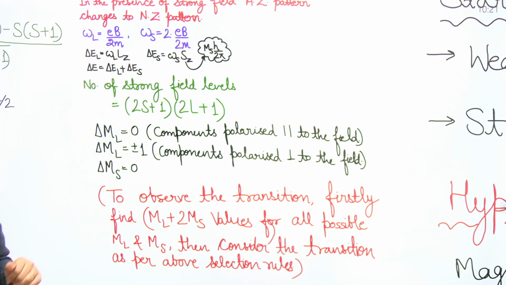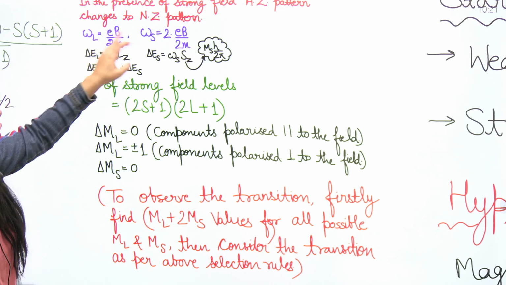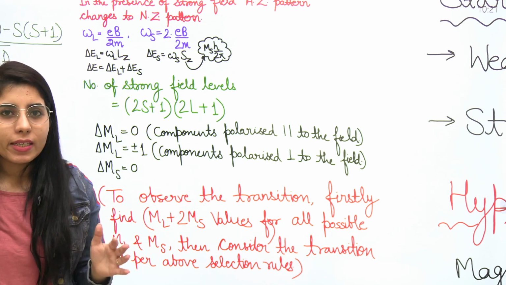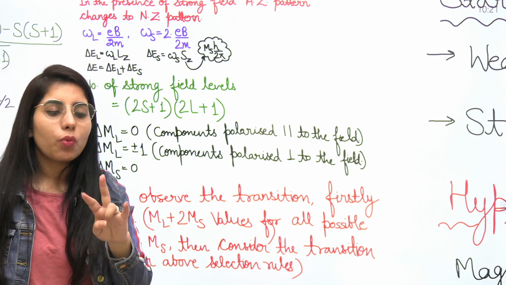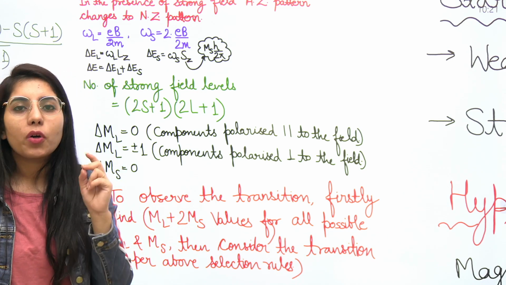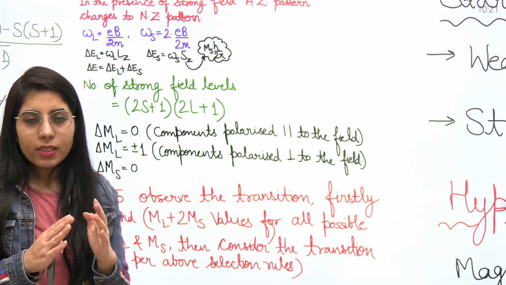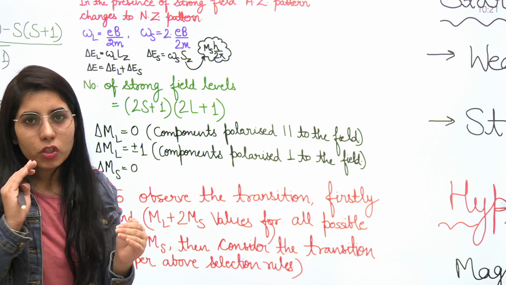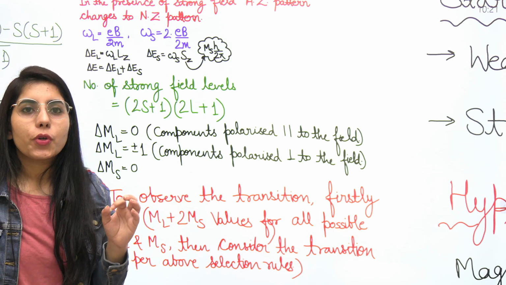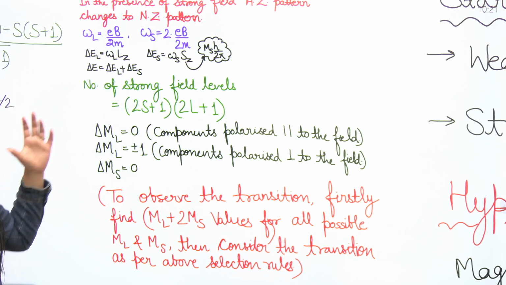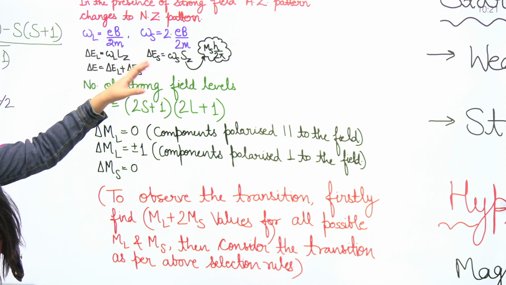Next point, if you are wondering why 1 and 2 are present here, I have told you the Landé g factor formula. Consider two situations: one pure orbital motion, the other pure spin motion. For pure orbital motion you consider L there and put in the value, and for pure spin motion you consider S there. That's how you get the Landé g factor as 1 for pure orbital motion and 2 for pure spin motion, and that's how we get this formula.